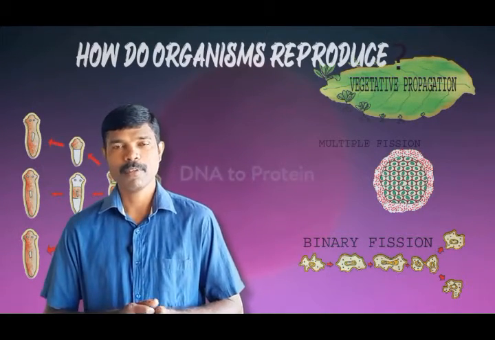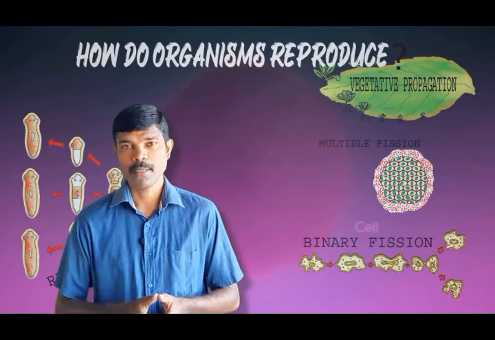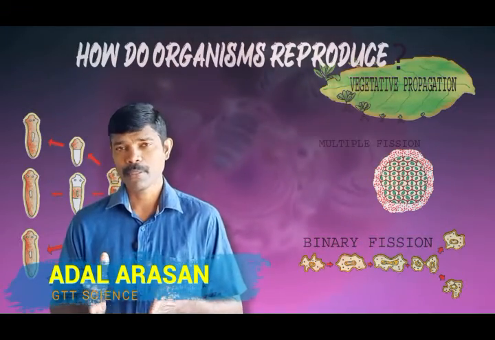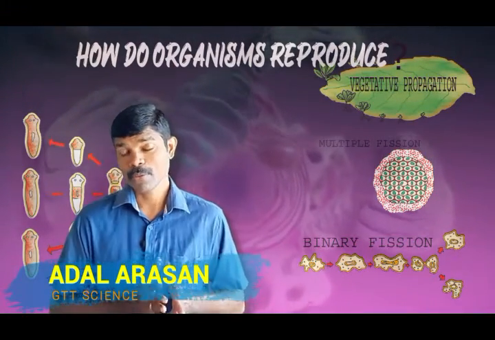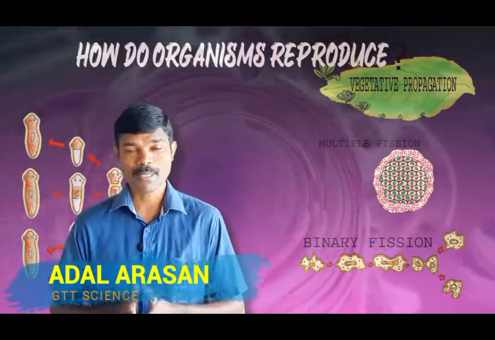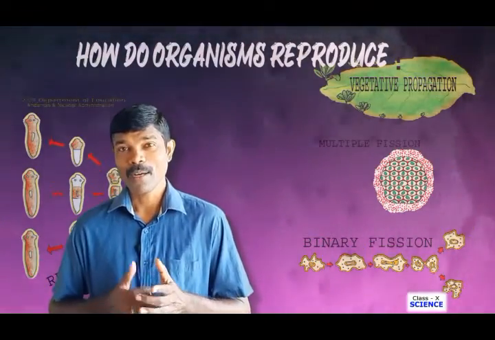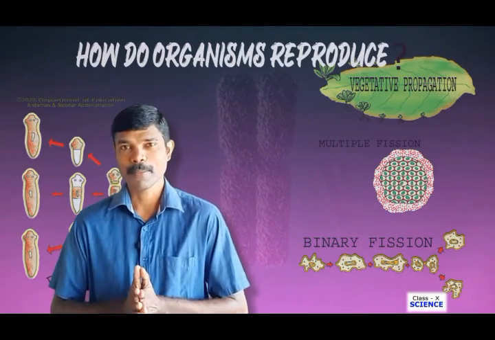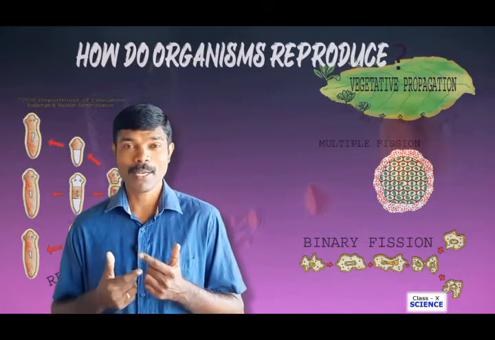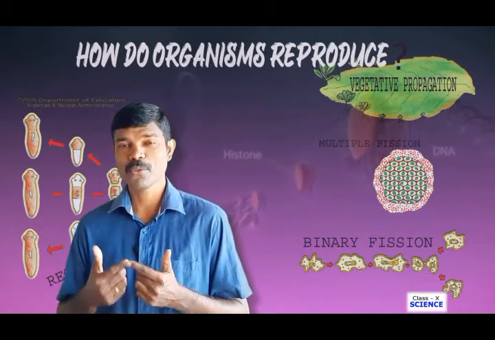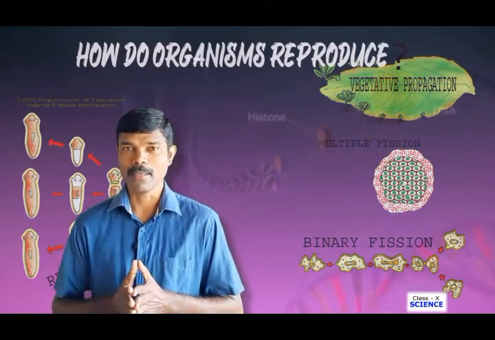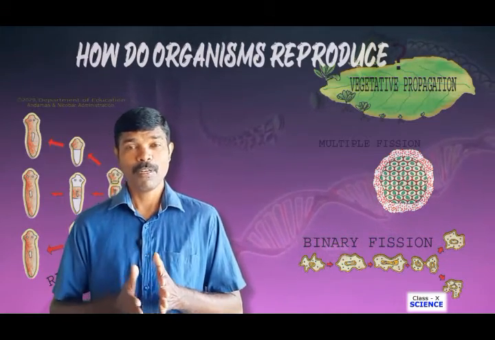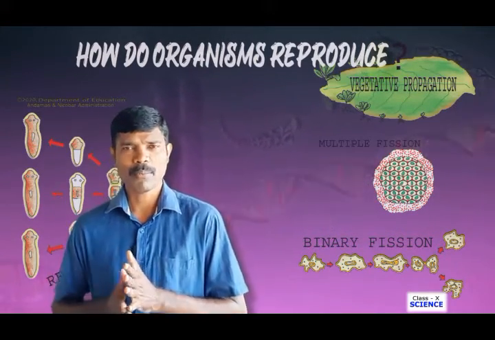So in today's episode we will be learning a new chapter of your class 10th science bio portion, that is how do organisms reproduce. About reproduction only we will be seeing, and before going to start this we should know what is reproduction and what is the need for a living organism to undergo reproduction. Now firstly, reproduction means the process by which a living organism creates or gives birth to a young one of its own kind. You are much familiar about reproduction, you must have studied in the lower classes. So we will be seeing in detail about how reproduction takes place.